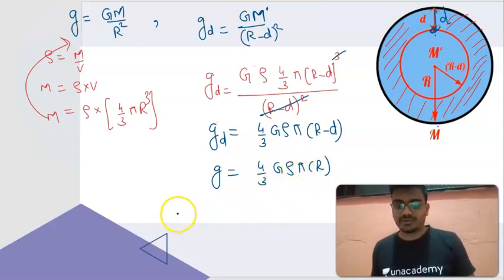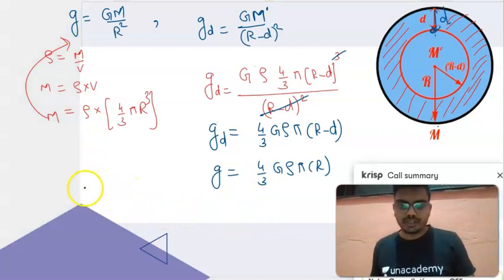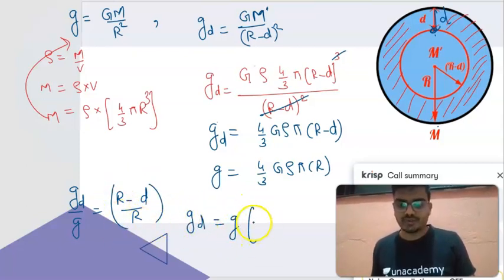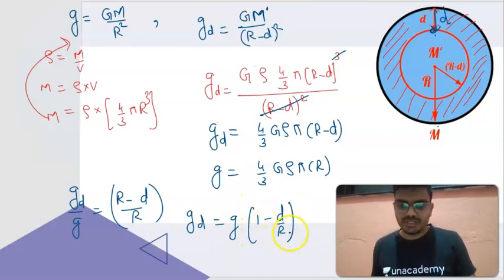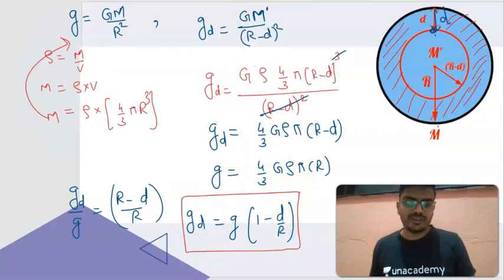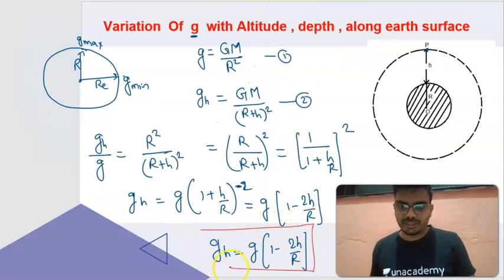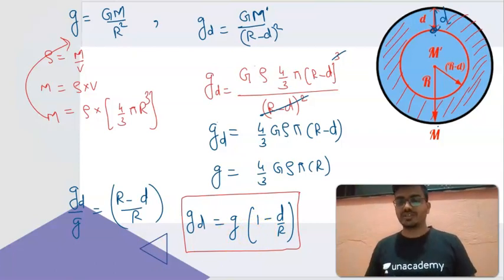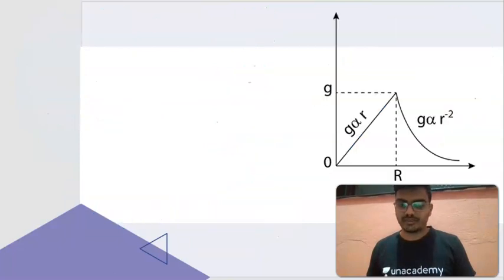Now if I divide these two things, you will be getting the ratio. The ratio of g_d to g is equal to r minus d upon r. On taking g_d separately, g into 1 minus d by r. So this is the expression for the value of g with respect to depth. You can clearly see the difference: the acceleration due to gravity at altitude is g into 1 minus 2h by r, and here the value is g into 1 minus d by r. Hope you understand these two expressions, and they will be very helpful from the numericals point of view and the MCQ point of view.